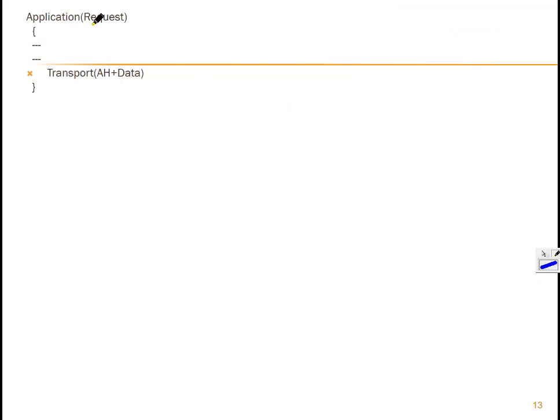The application layer generates data in the form of a request. So I want this data from some websites. There might be some processing over here. Let's consider this as a processing step.